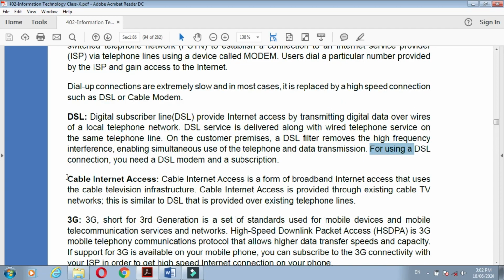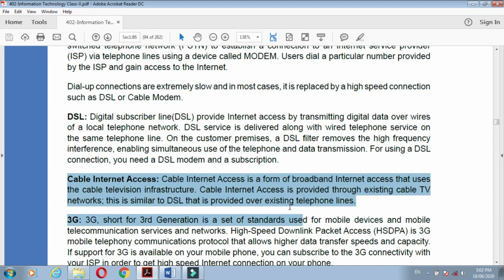Now, what is cable internet access? Cable internet access is a form of broadband internet access that uses the cable television infrastructure. In our home, we have the TV, correct? How is our TV working? By using the cable. That television cable or broadband cable is called broadband internet or cable internet access.